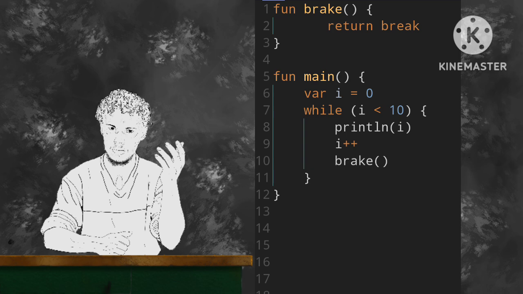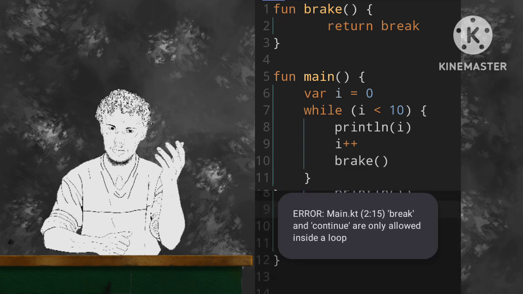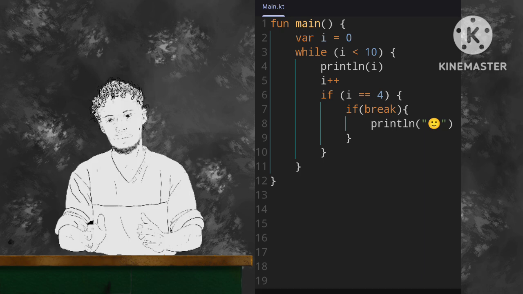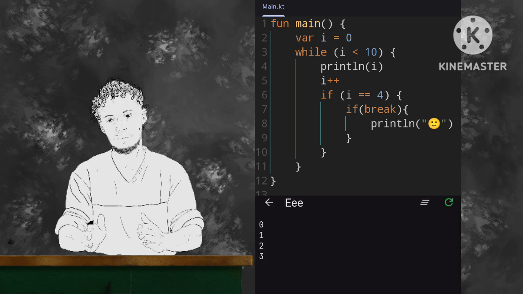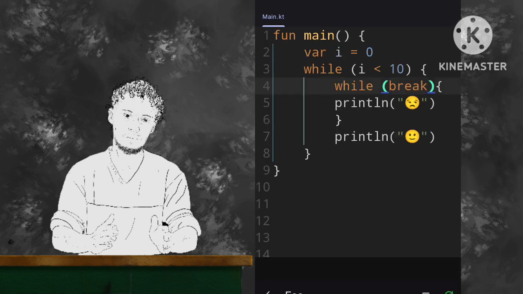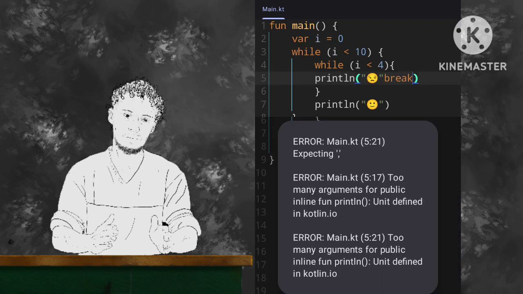I also tried putting a break statement inside of a function. It threw an error. It said break statements are only allowed inside a loop. This was the only way I got it to work. But then this got me thinking, what if I just put it inside the if statement brackets? It worked. Then I tried to put it in a while loop brackets. That also worked. It does not work inside a print line brackets. It throws an error.